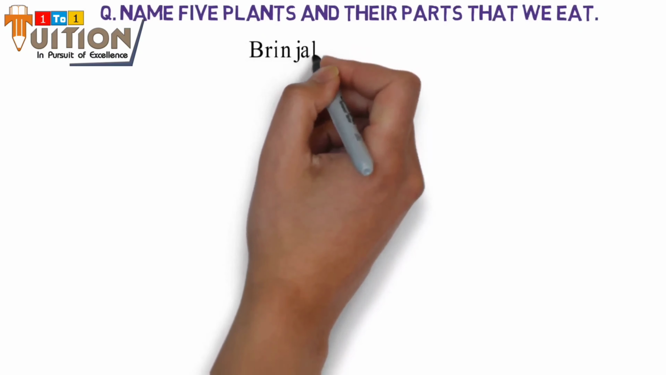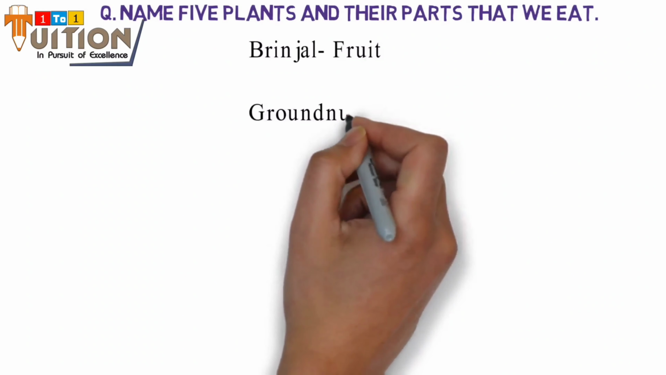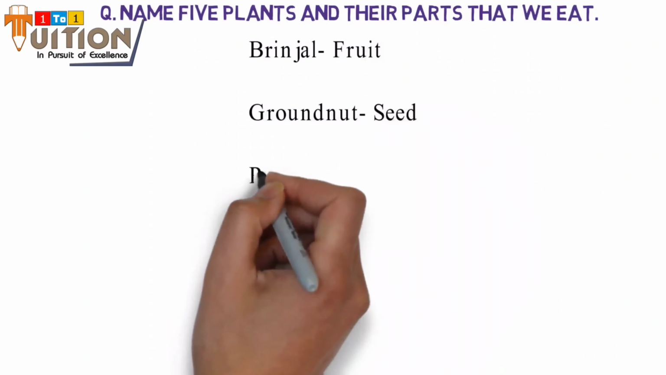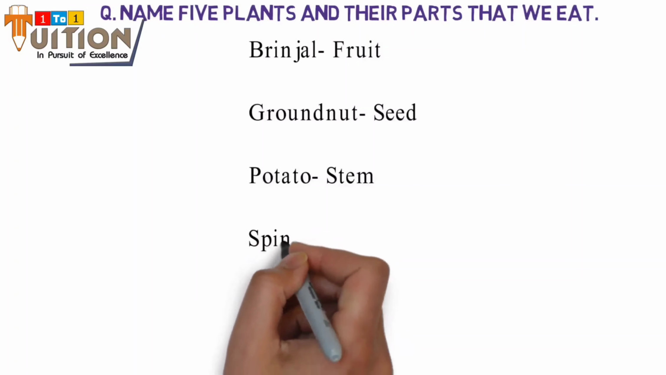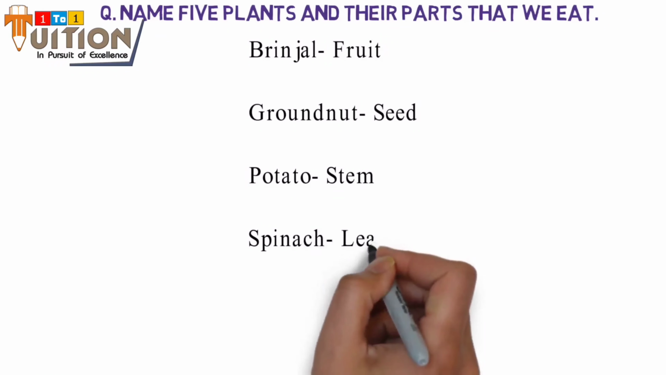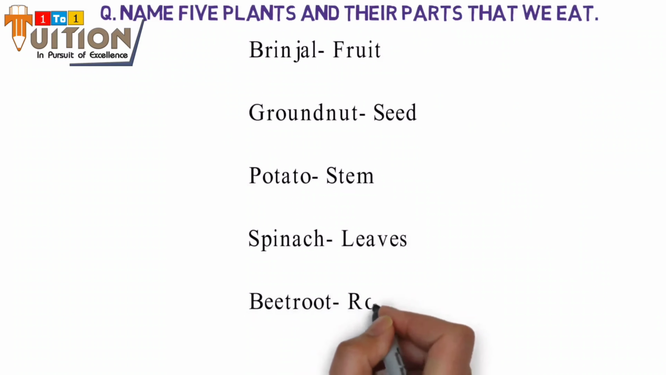So let's see what will be the answer of this question. First is brinjal. Brinjal we get from plant as fruit. Second is groundnut. We get it from plant as seed. Then potato. It is a stem. Spinach. It's a leaf. And beetroot. As the name says, it is a root of a plant.